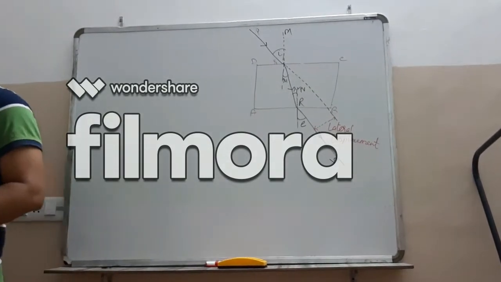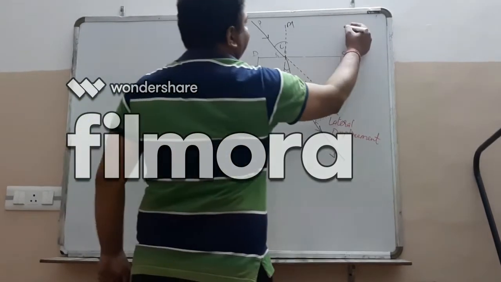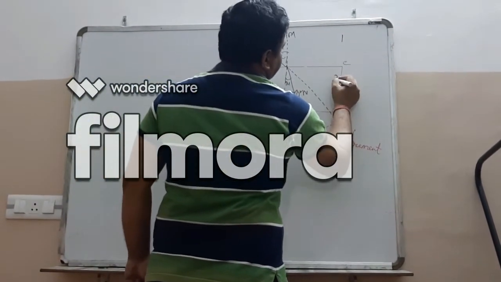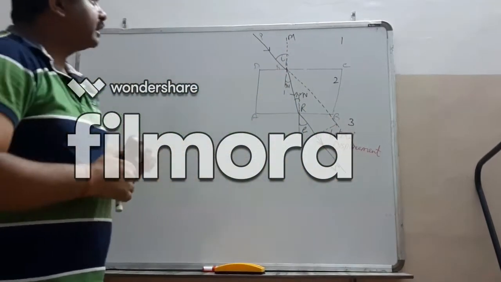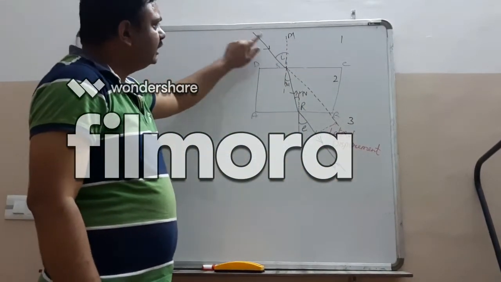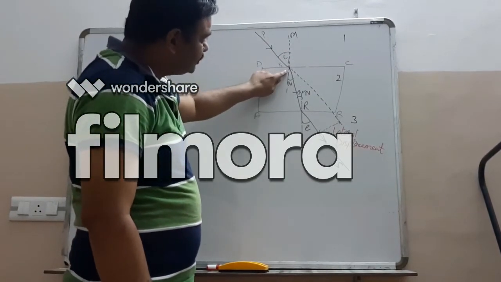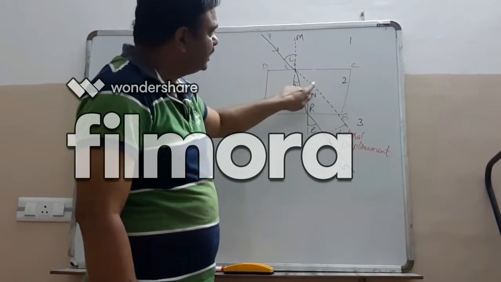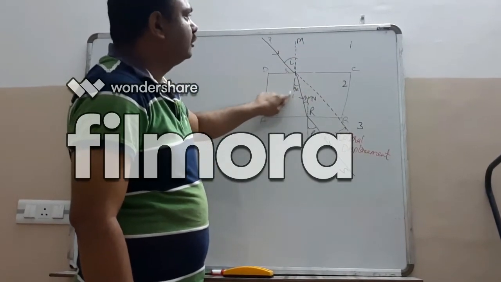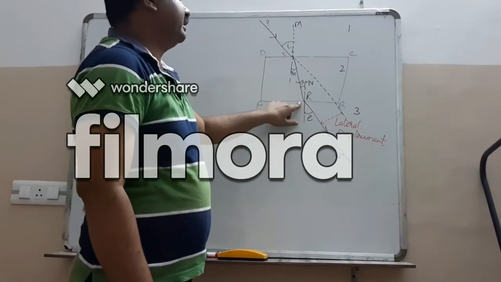Now let's take another example of refraction through a glass slab. This is the first medium, second medium, this one is third medium. A ray of light is traveling from air to glass. PQ is an incident ray. When it travels from rarer to denser, it bends towards the normal. So QR is a refracted ray.